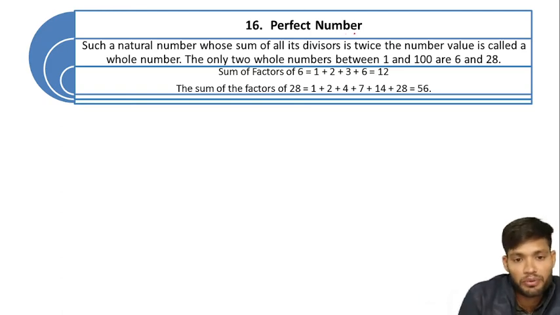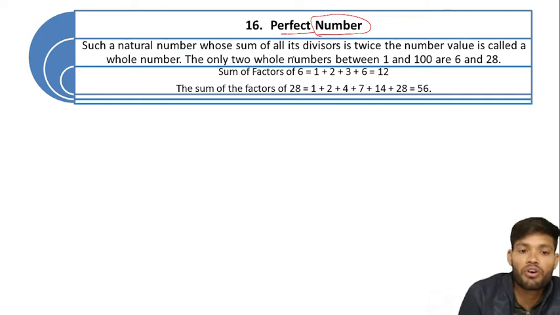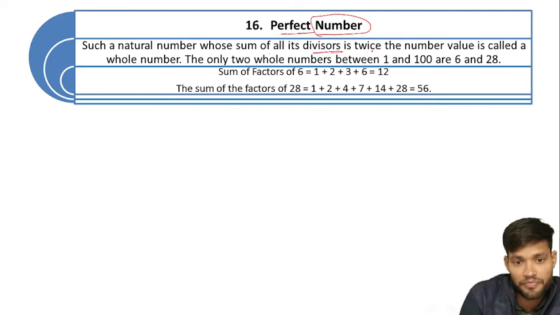perfect number. It is important. We have to take more care of that number. Perfect number. What is a perfect number? Such a natural number whose sum of all its divisors is twice the number value is called a perfect number. That means, the only two perfect numbers between 1 and 100 are 6 and 28.